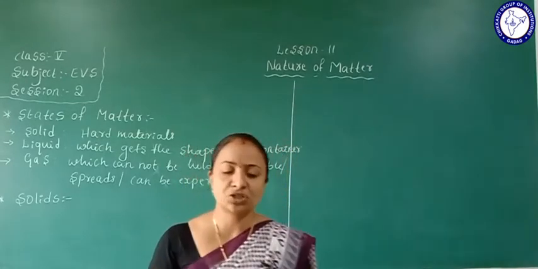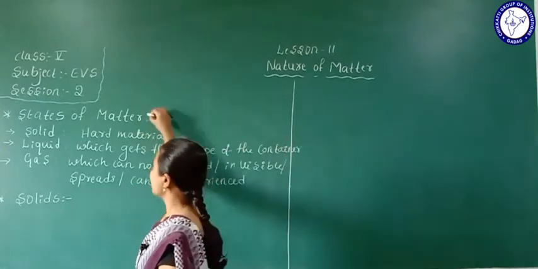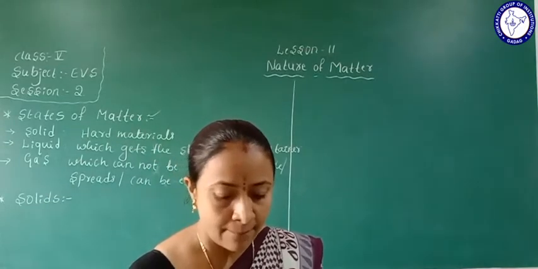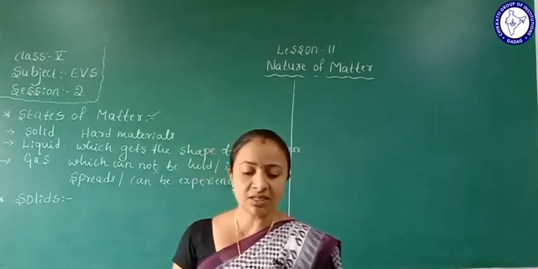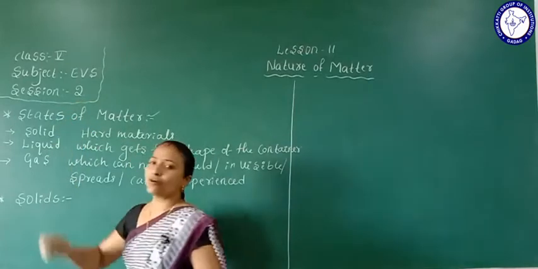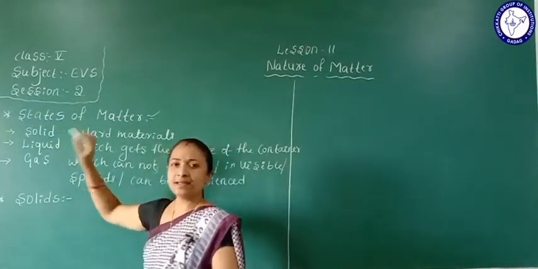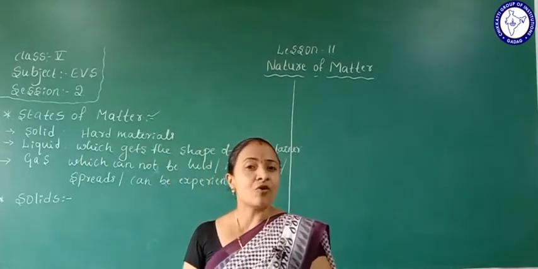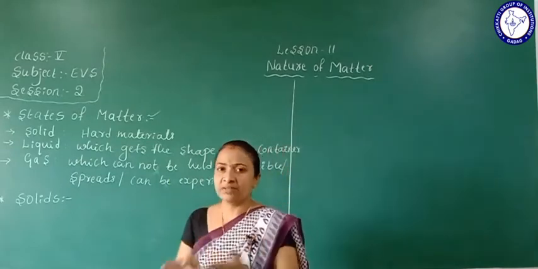So in this session we will learn about the states of matter. The states of matter are identified in three forms. Matter is identified in three forms: solid, liquid and gas. So how can they be identified in three forms? Why can we separate them into solids, liquids and gas?